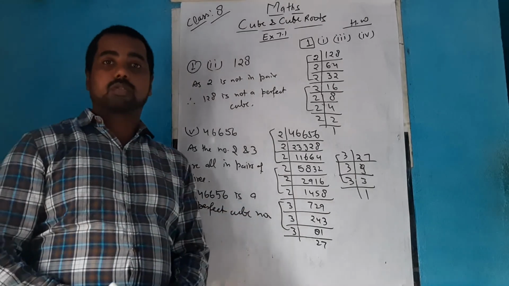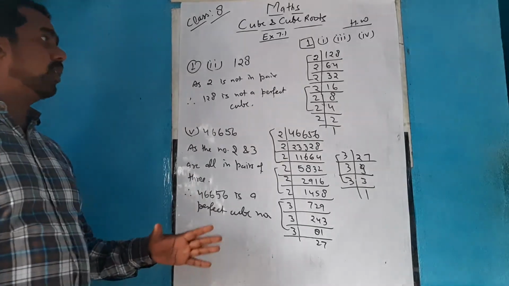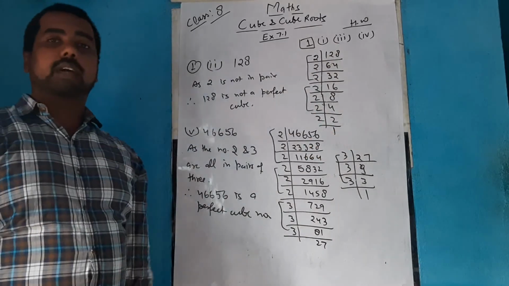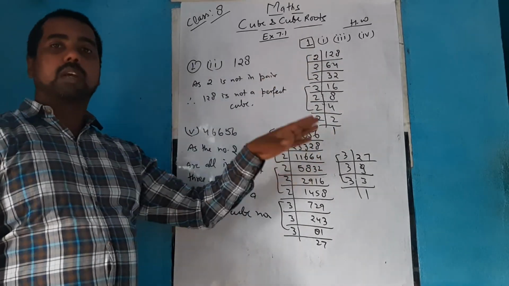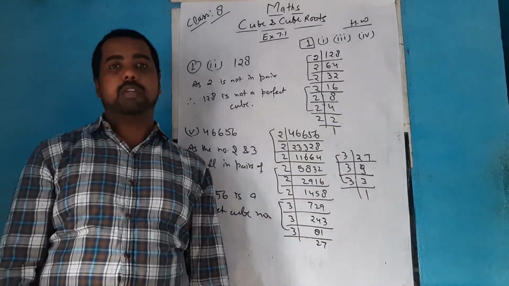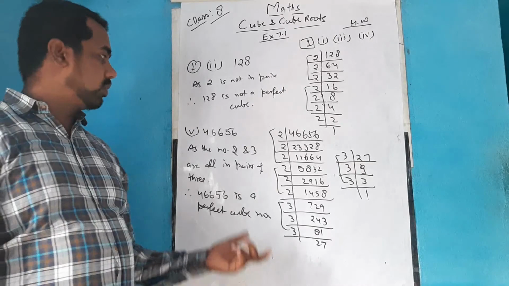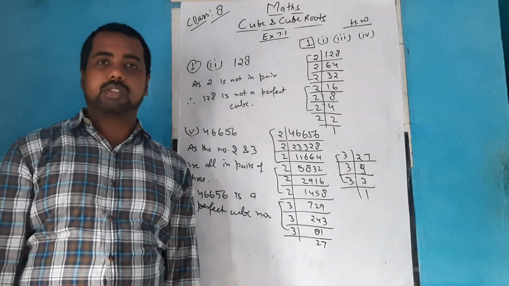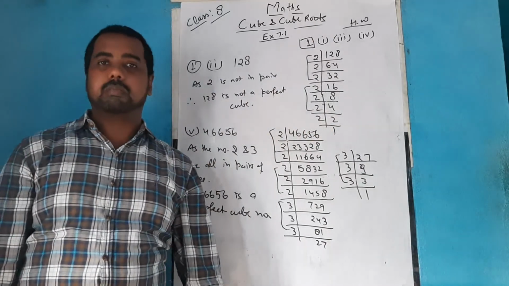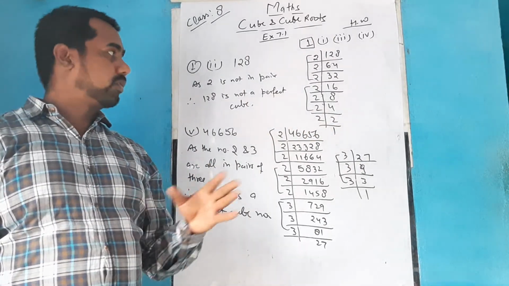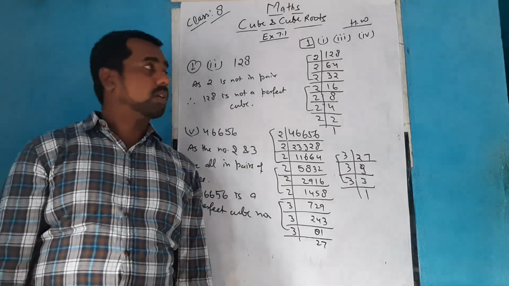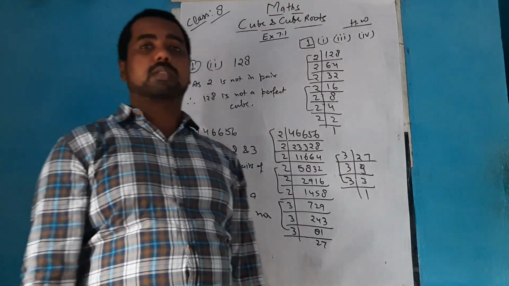So this is for the first question. I am repeating again, to find whether a given number is a perfect cube or not, just find the prime factorization and try to make groups of three. If you can form equal groups of three, then we call it a perfect cube, as you have seen for the number 46656. And if any number lacks one or two, if it is not forming a group of three, you will directly conclude it is not a perfect cube number. So this is all for today.